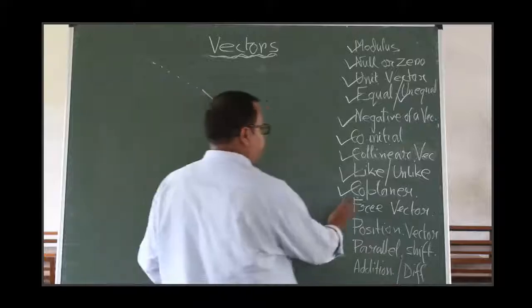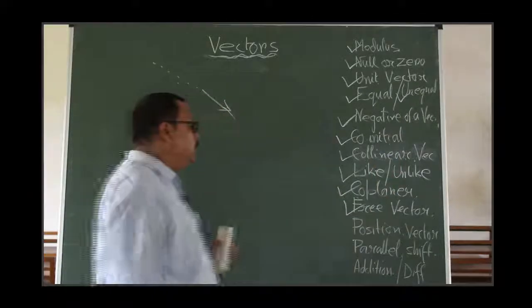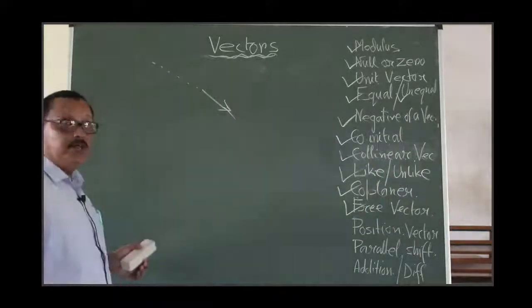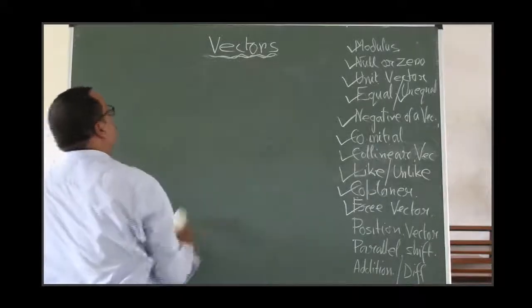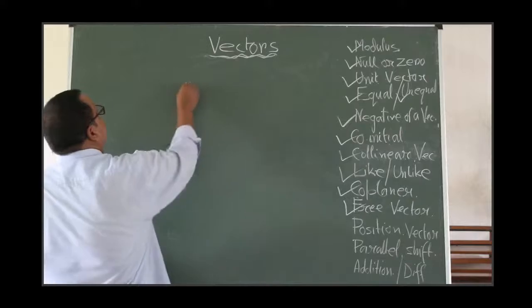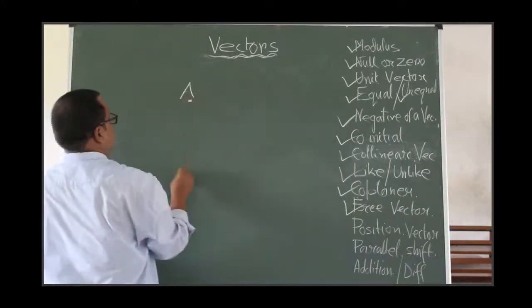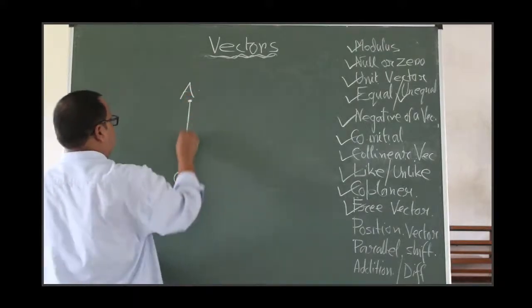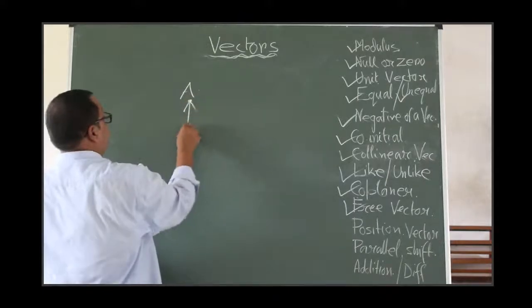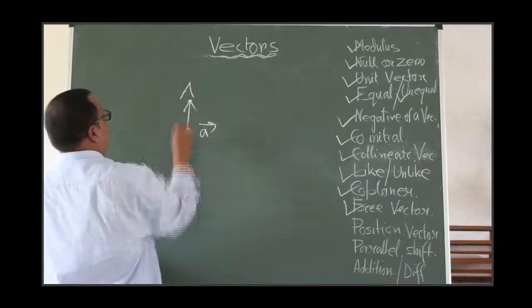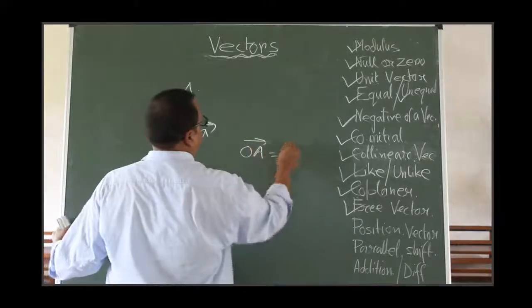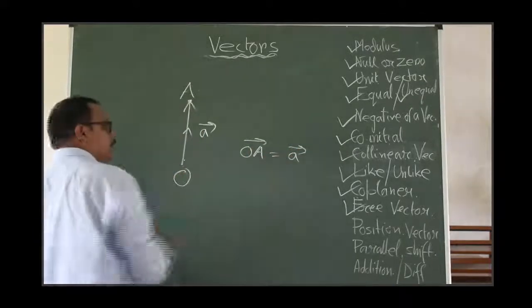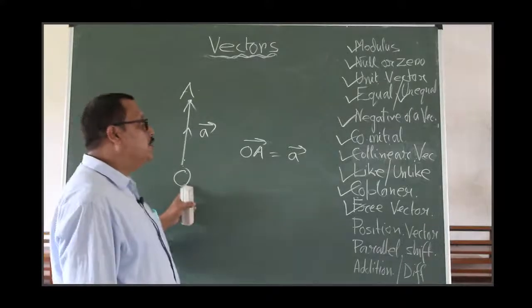Clear? Now come to a very important part: position vector with respect to some fixed point. Consider a point A, this, and here is a point O. OA is the vector here. Okay, it is a vector with respect to a fixed point. This fixed point is called the origin.